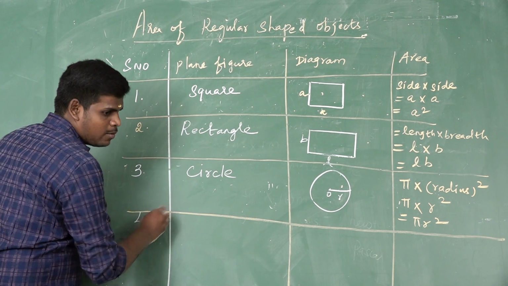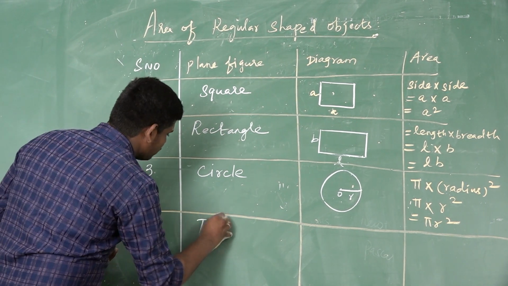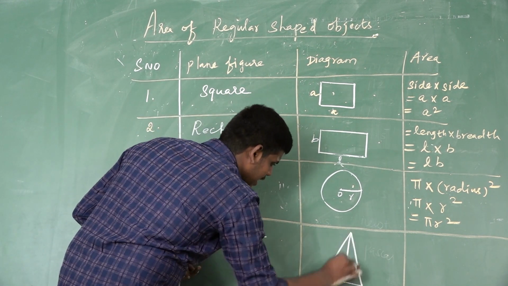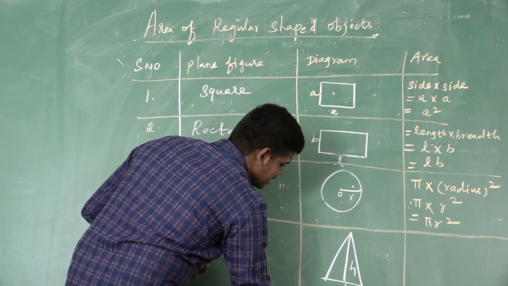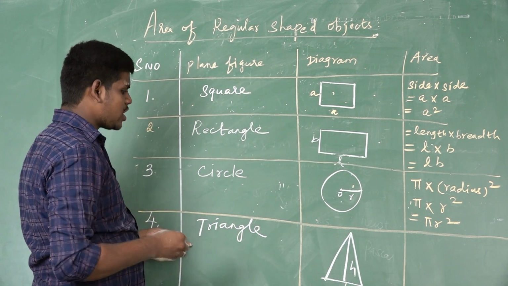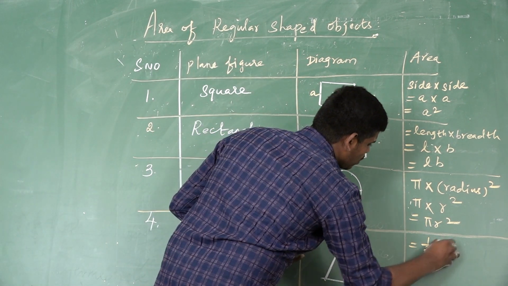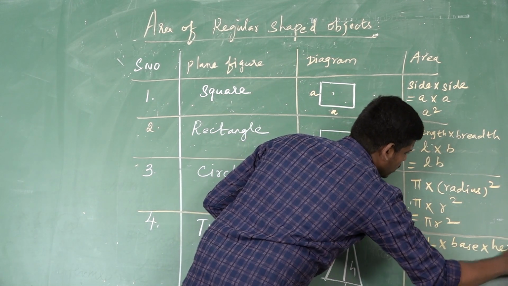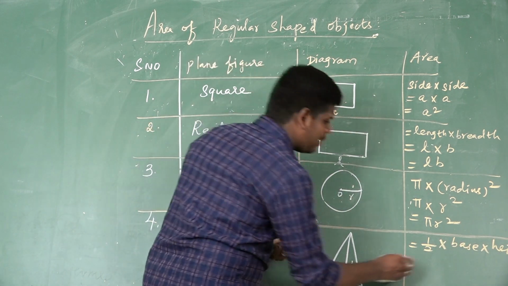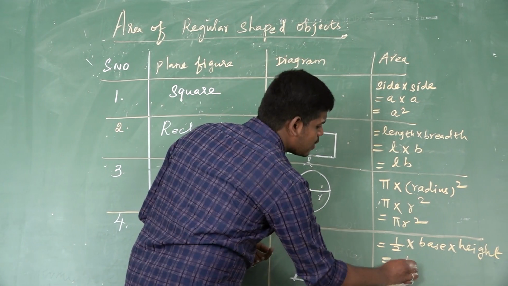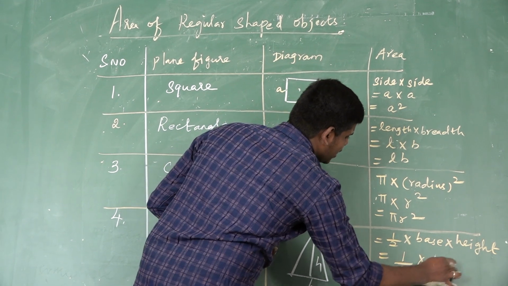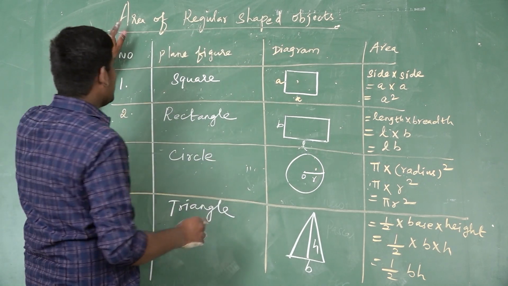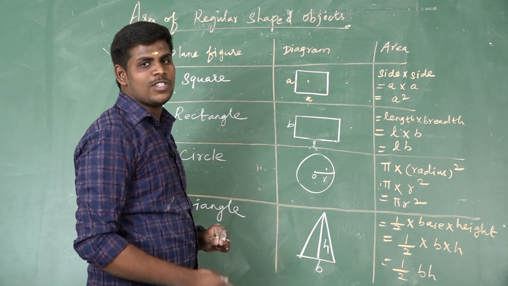And the last one is triangle. How to draw a triangle diagram? This is a triangle diagram. This is the height, and this is the base. What is the area of a triangle? 1 by 2 multiplied by base into height, so 1 by 2 b h. This is the area of regular shaped objects.